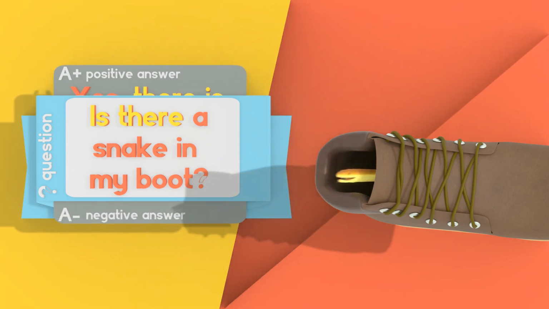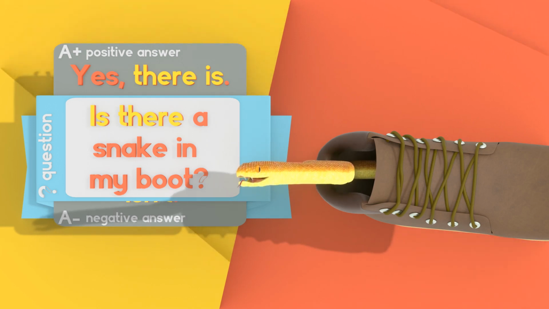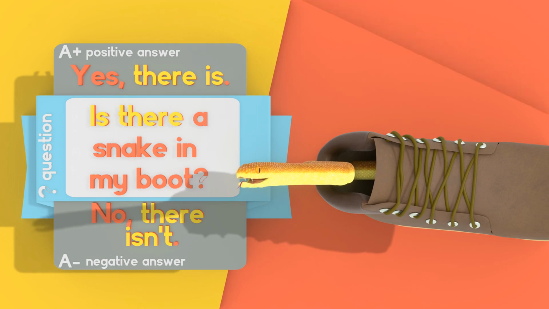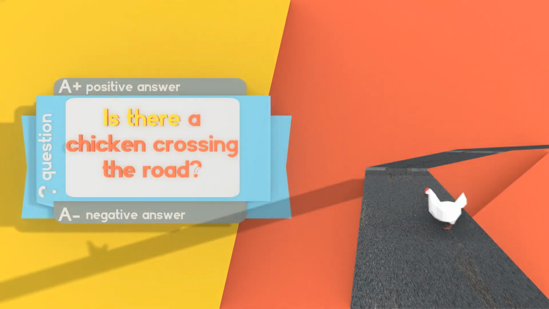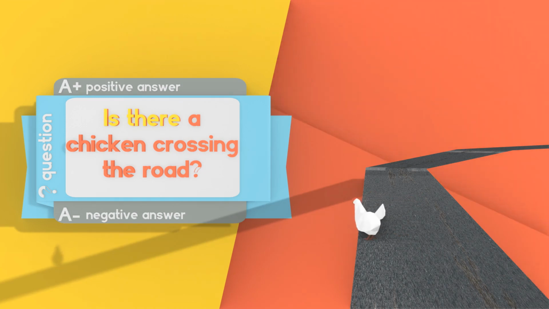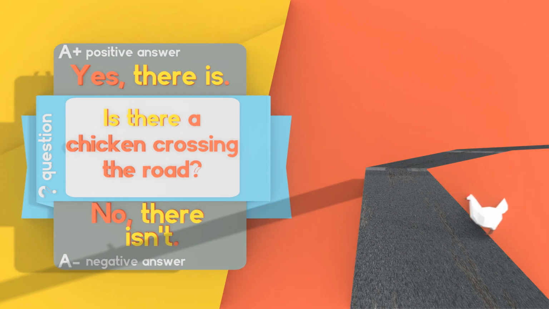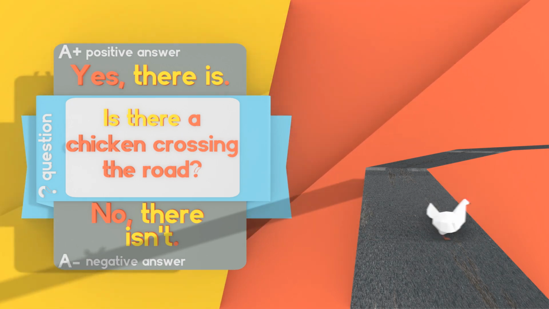And for the answers, yes, there is for the positive or affirmative. And for the negative, no, there isn't. Okay? Yes, there is. No, there isn't. Another example, is there a chicken crossing the road? Yes, there is. No, there isn't. Positive answer, yes, there is. Negative answer, no, there isn't. So when you have a question with a singular noun, then you want to use is there, countable or uncountable.